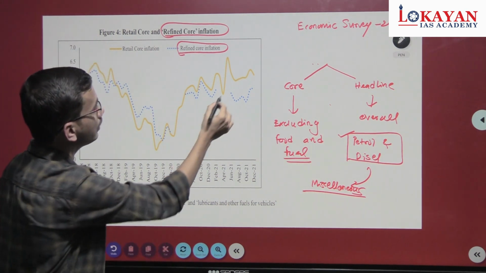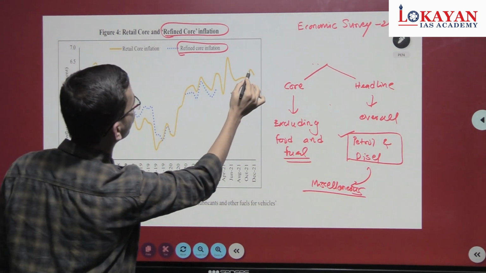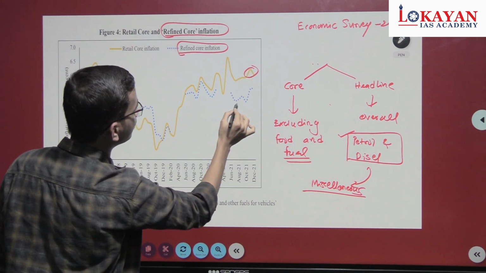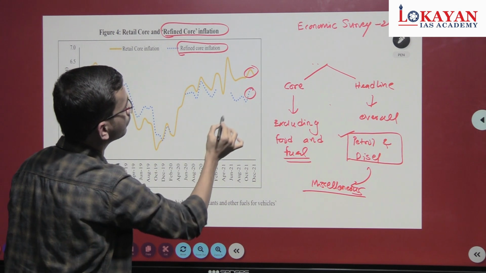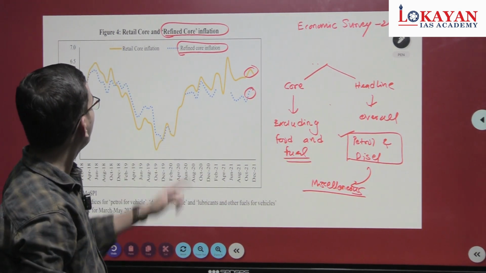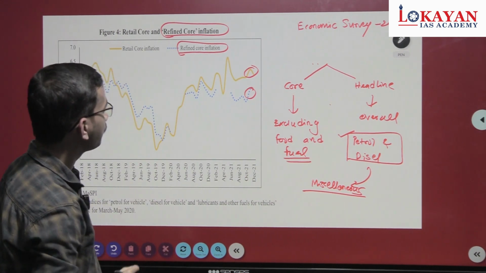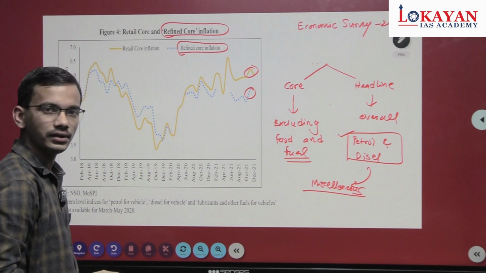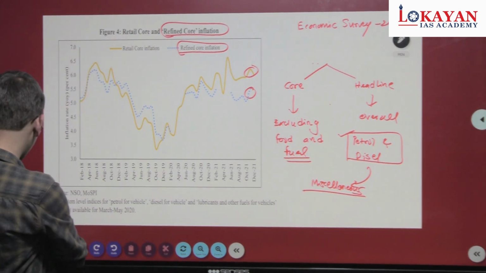Now you see the divergence between this one in yellow color, which is retail core inflation, and these blue dots, which are refined core inflation. So refined core inflation is lower than the retail core inflation. This fact is important for the upcoming prelim examination, that's why we have discussed it here. Okay, let's move to the next question.